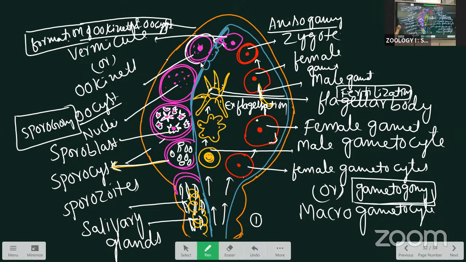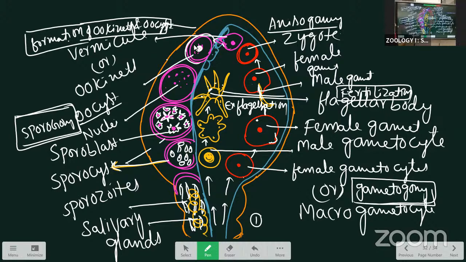Next, the last phase is called sporogony. Here the oocyst has a nucleus. According to Bano, the scientist who explained sporogony, there is first only one nucleus, and it undergoes reduction division.